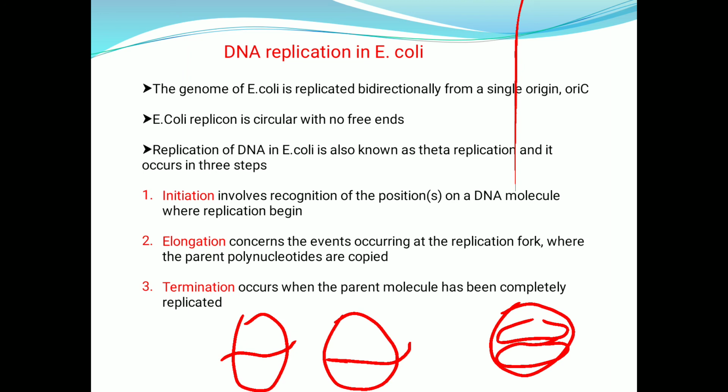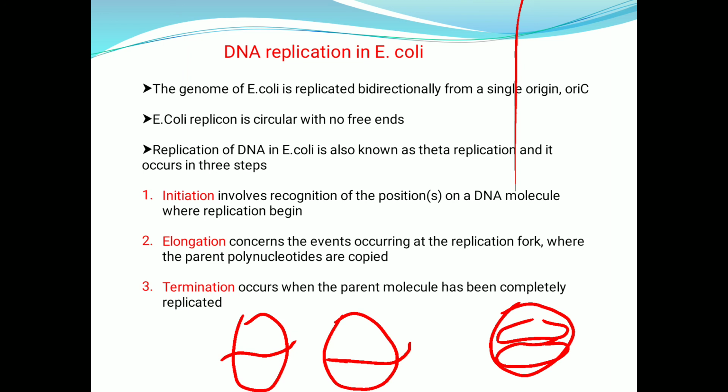The elongation consists of the events occurring at the replication fork where the parent polynucleotides are copied. Whatever the nucleotides are in the template DNA strand, the complementary deoxyribonucleotides will be added in the newly synthesizing DNA strand. Between two nucleotides a phosphodiester bond is formed. One strand is continuously synthesized, called the leading strand, and the other strand is synthesized discontinuously and Okazaki fragments are formed. That's why it is called semi-discontinuous replication.